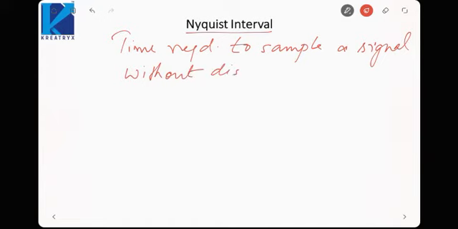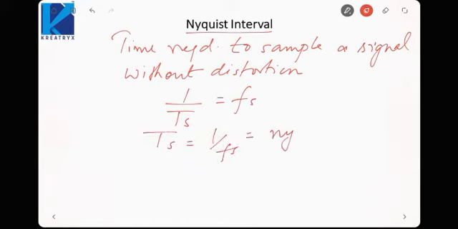Like fs is called the Nyquist rate, Ts would be called the Nyquist interval. 1 by Ts is equal to fs, or Ts is equal to 1 by fs. This is called the Nyquist interval. Now we know that fs should be greater than or equal to 2 fm for sampling.